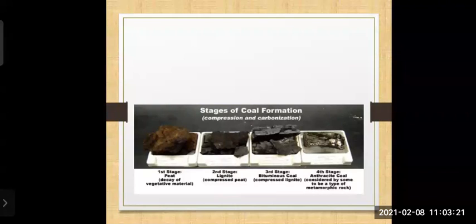The coal, which is the fourth form of coal, that is the anthracite coal, is also considered as metamorphic rock.